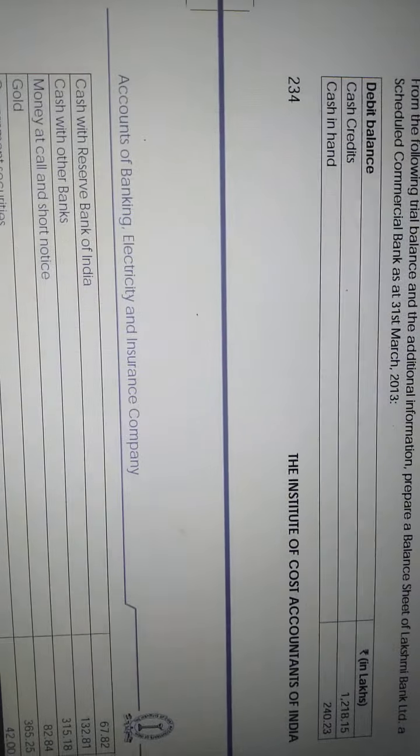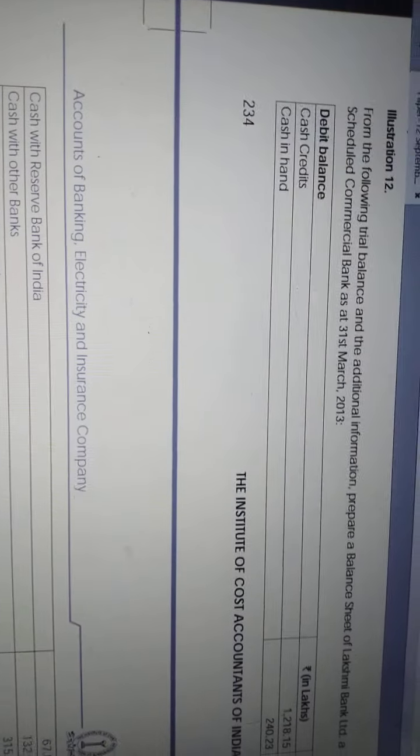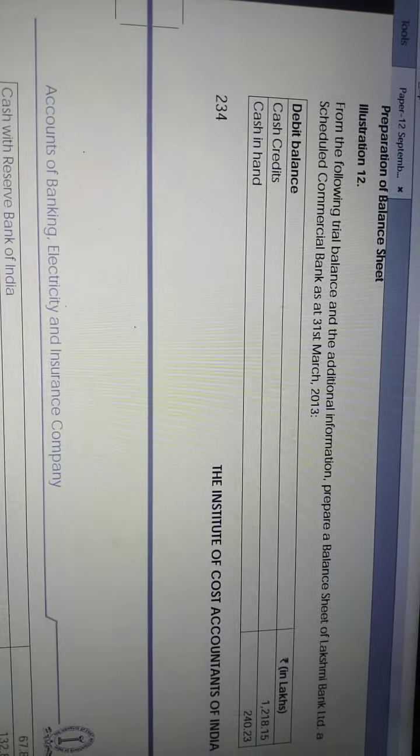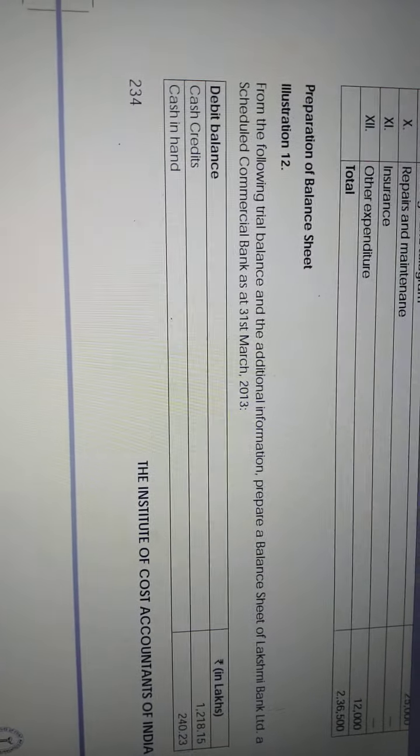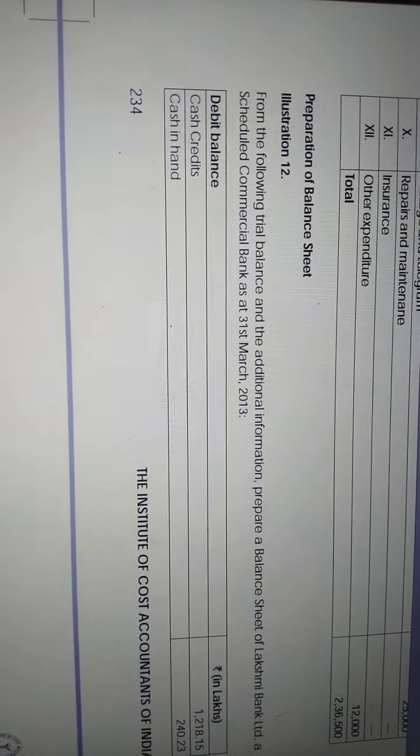Preparation of balance sheet is the next problem. I hope all of you have the question with you. If it is not clear in the video, please refer to the material question. So, preparation of balance sheet. They are asking us to prepare the balance sheet for the bank.